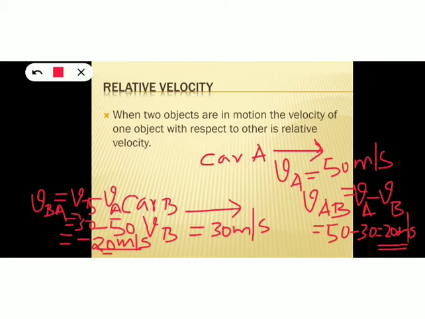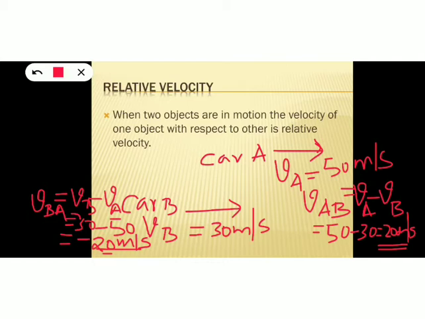Minus 20 indicates that car B is moving slower than car A, and also that it is in the opposite direction. So car A thinks that car B is moving towards it. A person in car A thinks that car B is coming towards him. Similarly, a person in car B thinks that he is moving towards car A with a relative velocity of 20 meters per second. So this is one case of relative velocity.